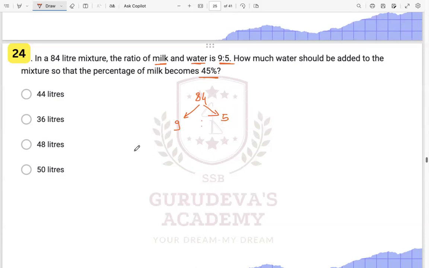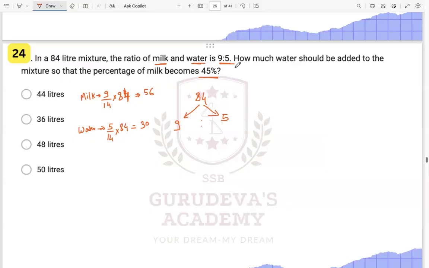Now, can you tell me how much is the milk? The quantity of milk will be, total is 9 plus 5, that is 14, right? 14 is the total. So milk we have 9 by 14 into total, which is 84. So this will come as 56 liters of milk we have. And water, how much initially water we have? We have 5 by 14 of water into 84, right? This we have as 30, right? 30 liters of water we have.